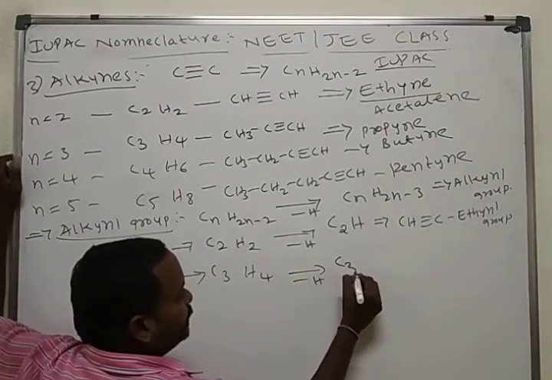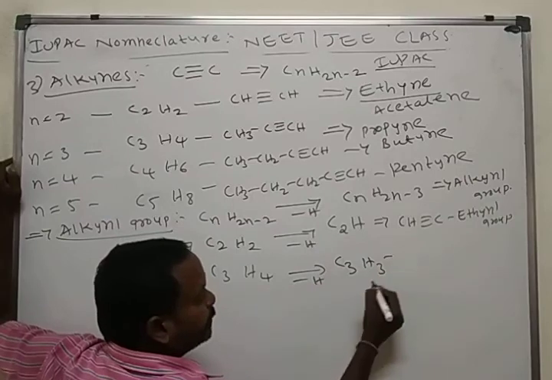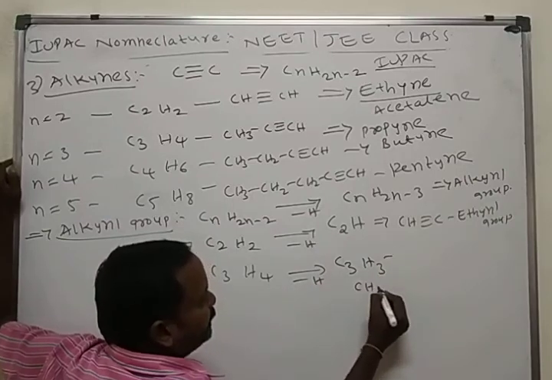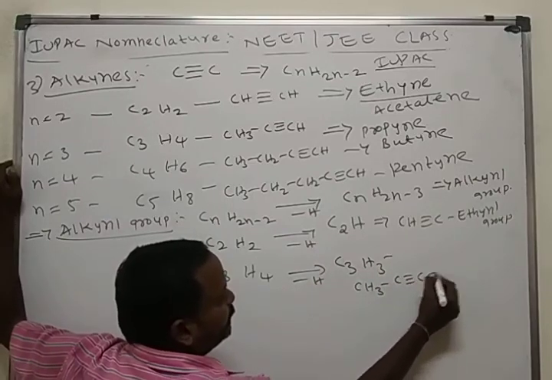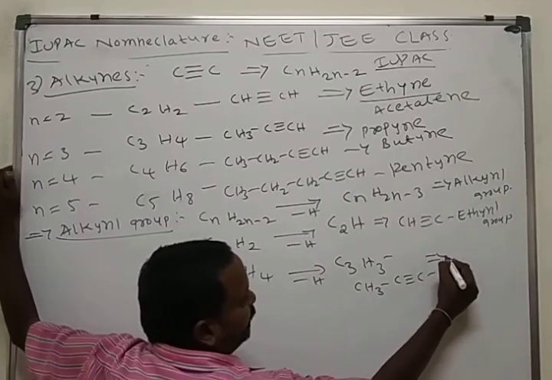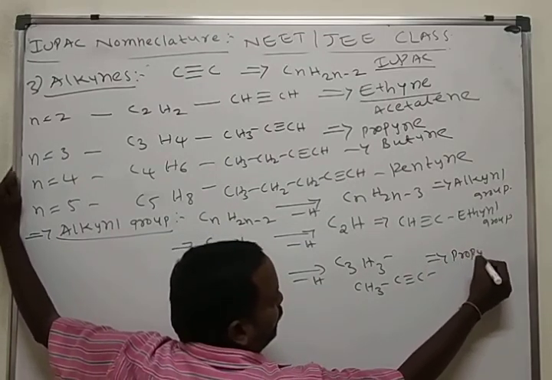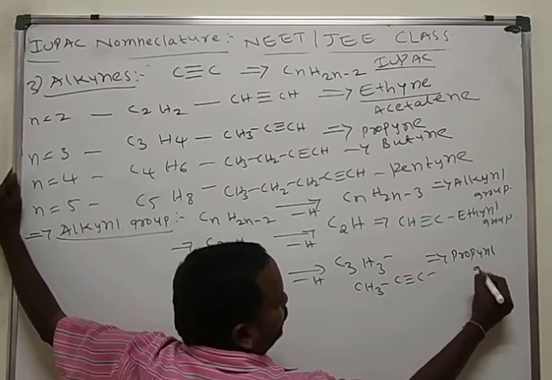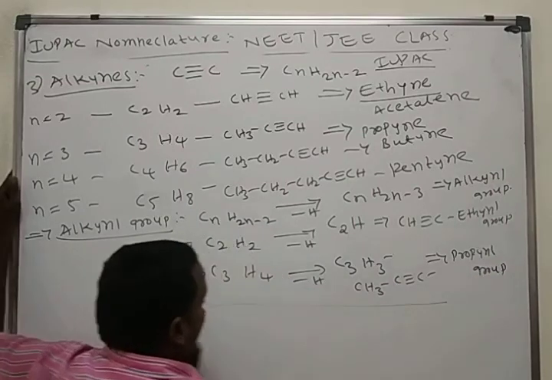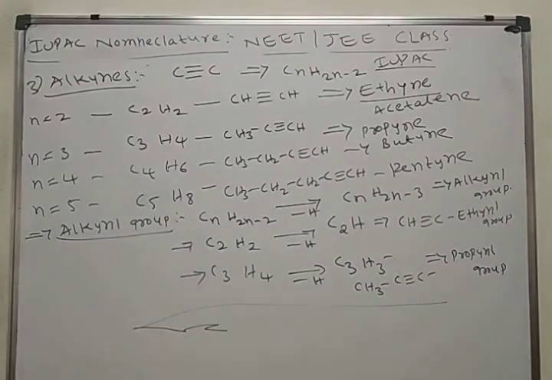C3H4, remove one hydrogen, C3H3, that means CH3-C≡C-. This we call the propynyl group. This is about the alkynyl group.